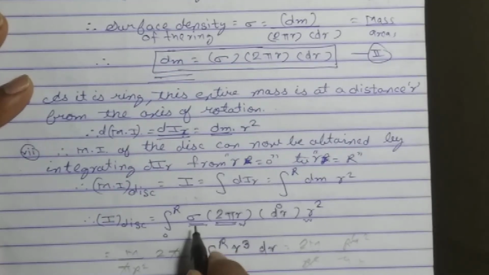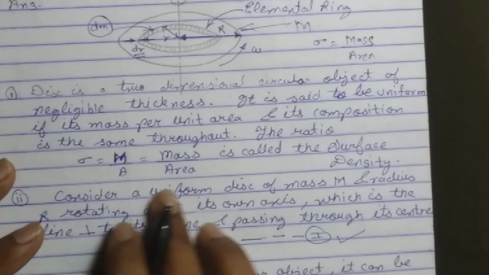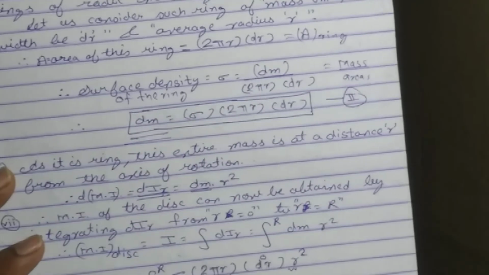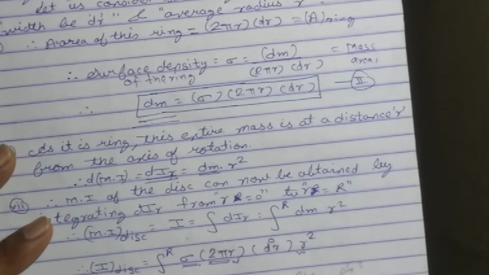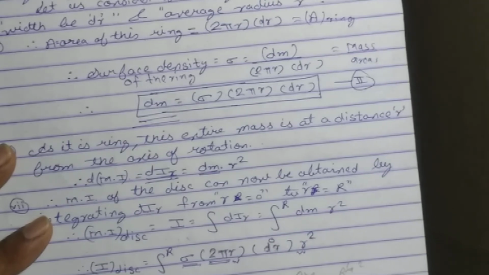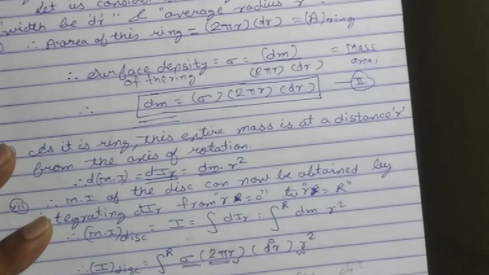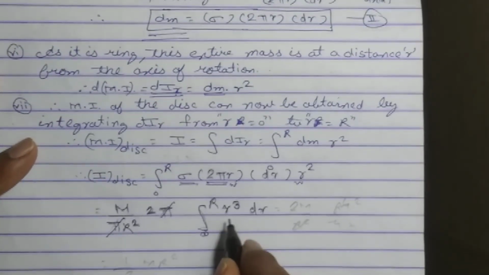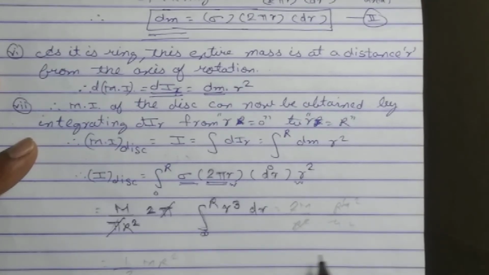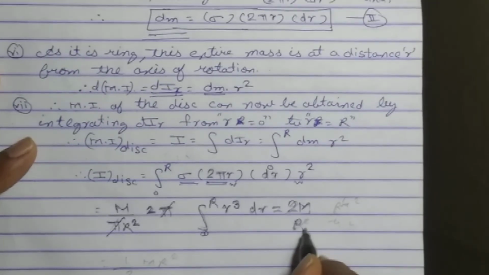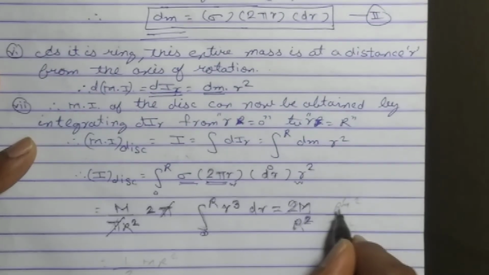And we already found the value of sigma from equation number 1. What is sigma here? M upon pi r square. So here I put M upon pi r square in place of sigma, multiplied by 2 pi. So students, pi gets cancelled. Now I will simplify. This 2M upon r square I will keep as it is. What is the integration of r cube here, students?